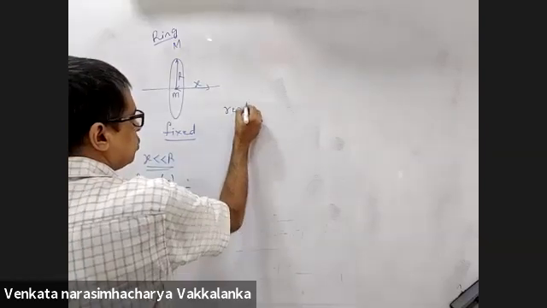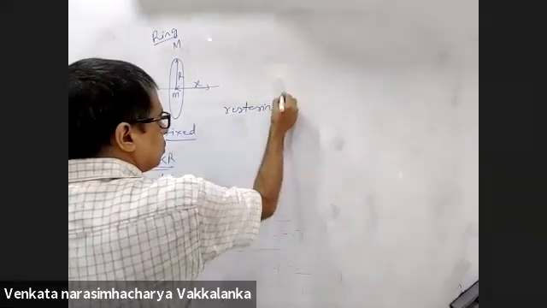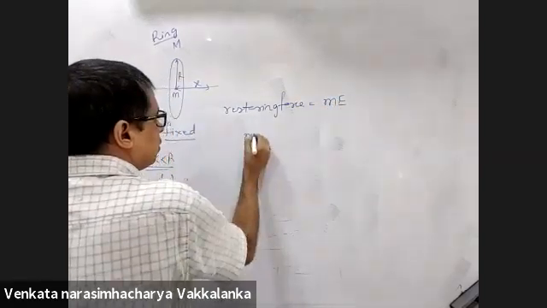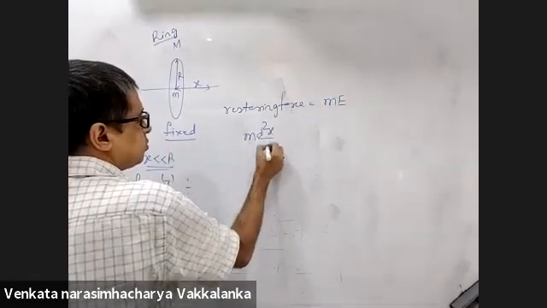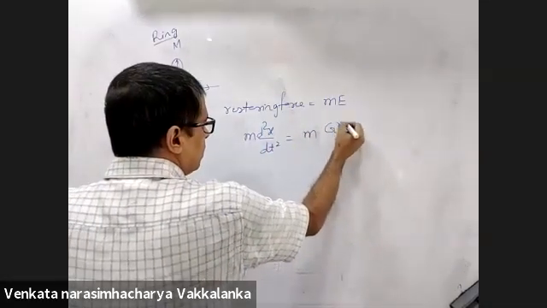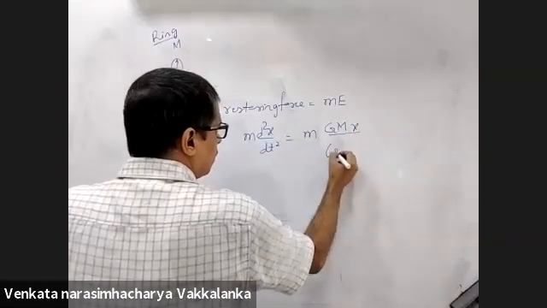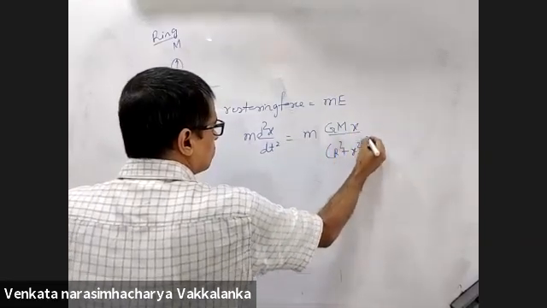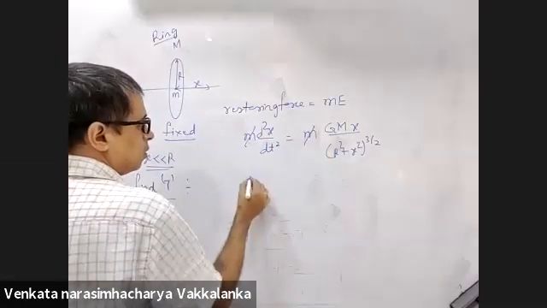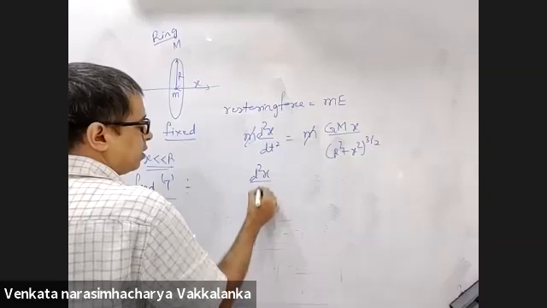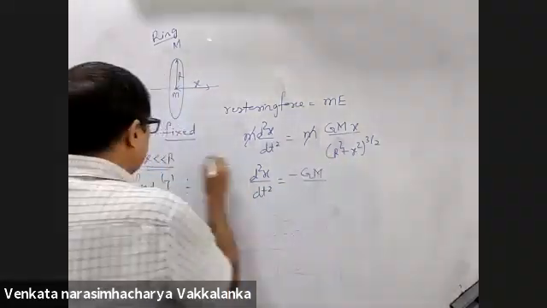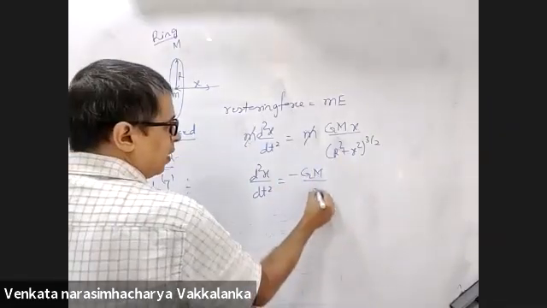What will be the restoring force? m into d2x by dt square is equal to GMmx upon (r square plus x square) to the power 3 by 2. d2x by dt square is minus GM by r cube into x, since x is very small when compared to r.